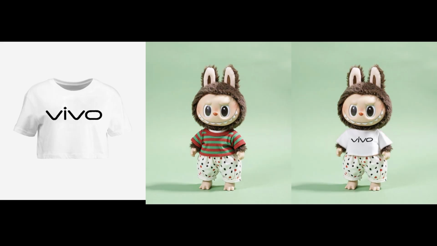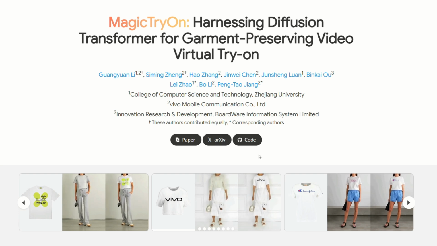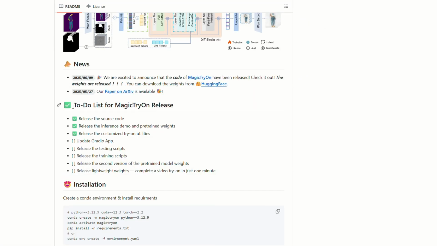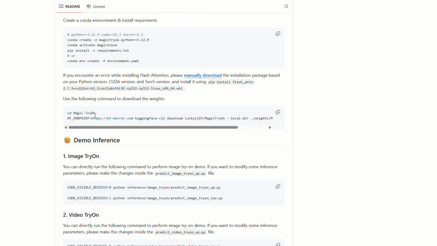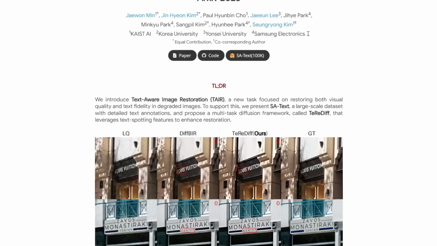Additionally, this tool also supports image virtual try-on, and the nice thing is the code is already released. Just click on the GitHub repo, and you will find all the information to run this locally. Next up, this AI is incredibly useful. It's named Text-Aware Image Restoration. Plus, this fixes up blurry or messed up pictures, especially if there's text in them. It sharpens the text, making it more readable.